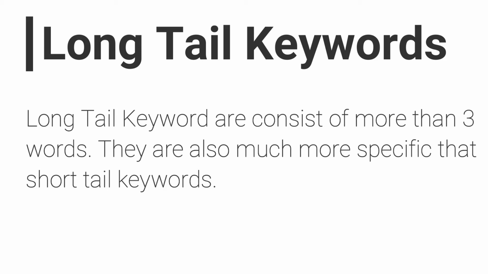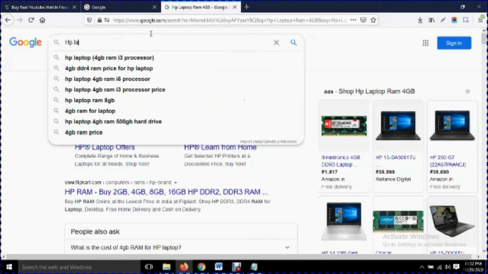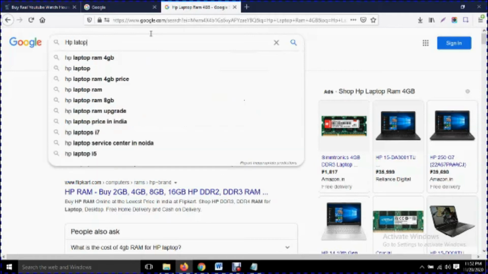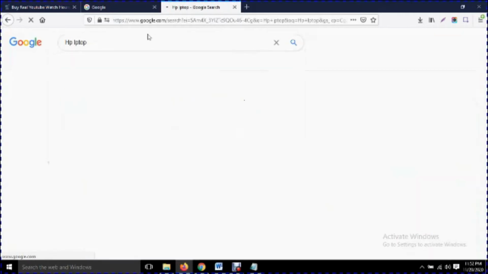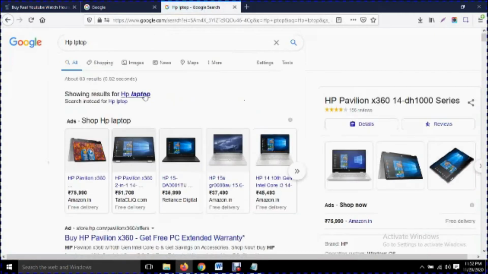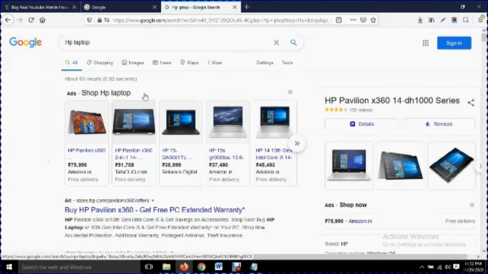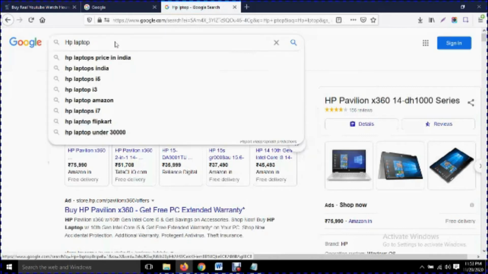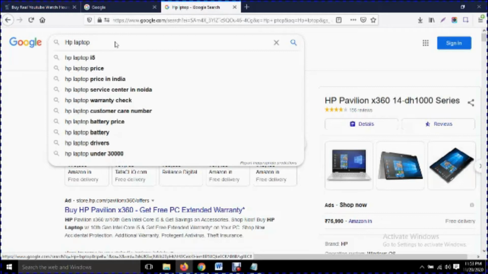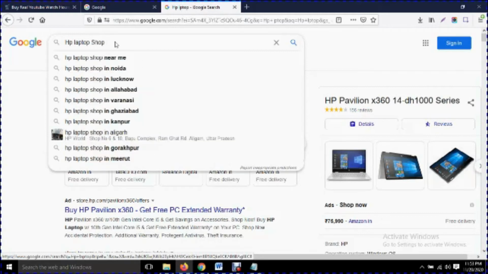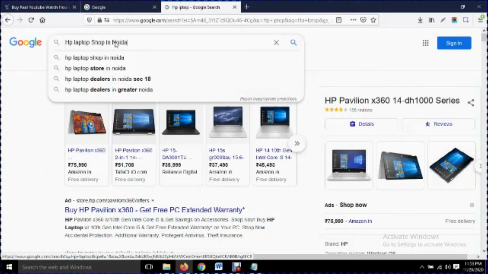Suppose I have searched HP laptop. In this case I will get all the information about HP laptops. But for a long tail keyword, we can write 2 or 3 more words and then we will get more filtered results. So I'm writing HP laptop shop in Noida location.